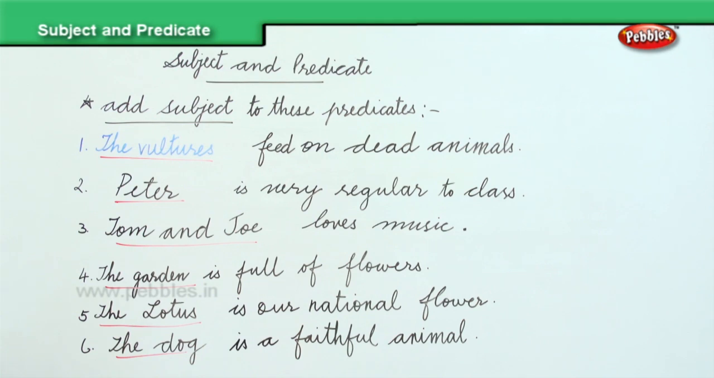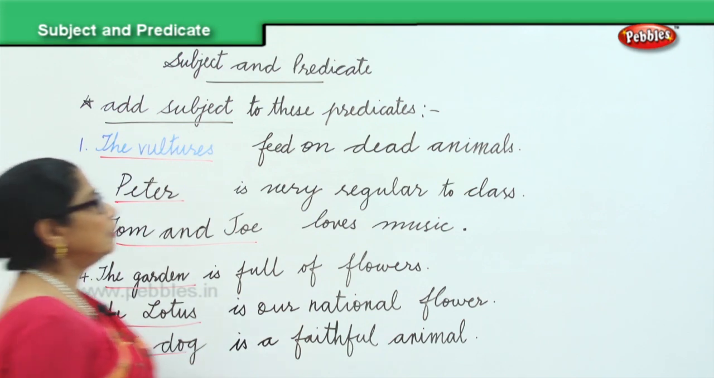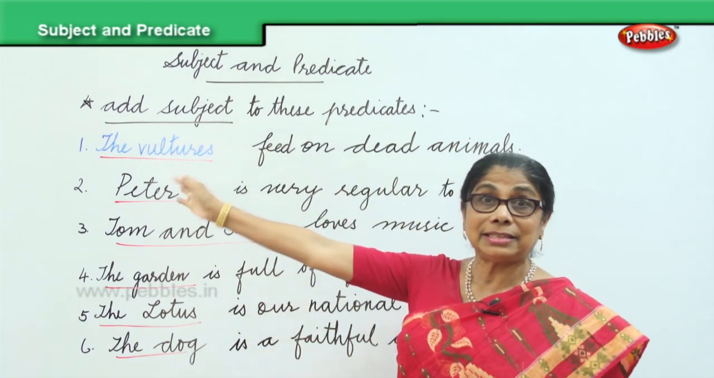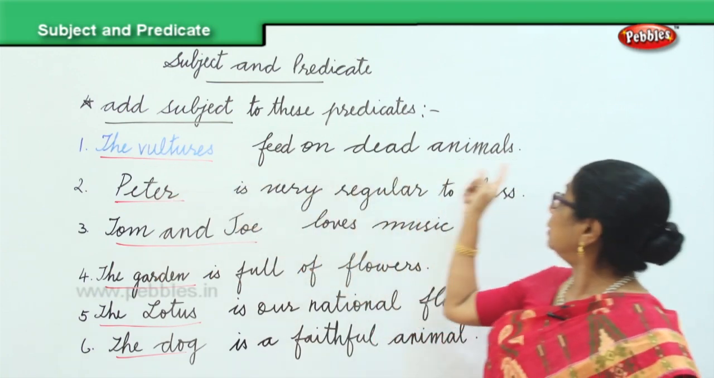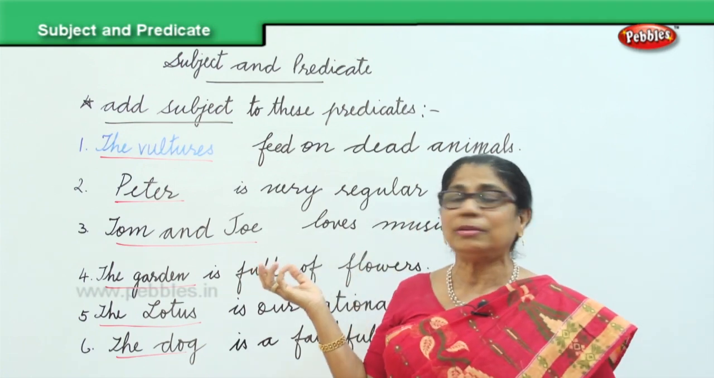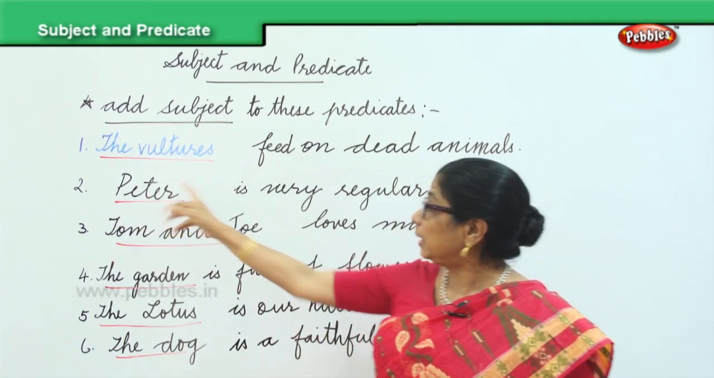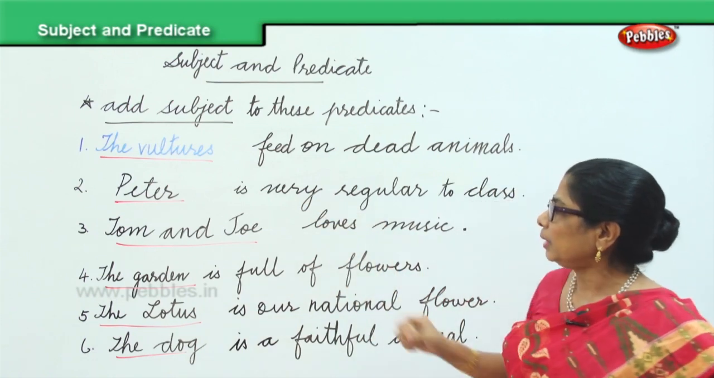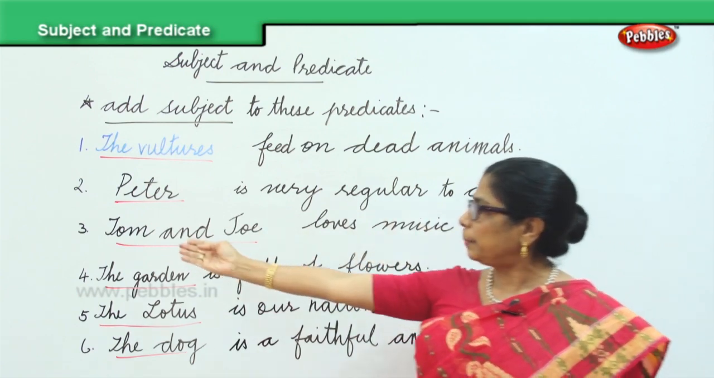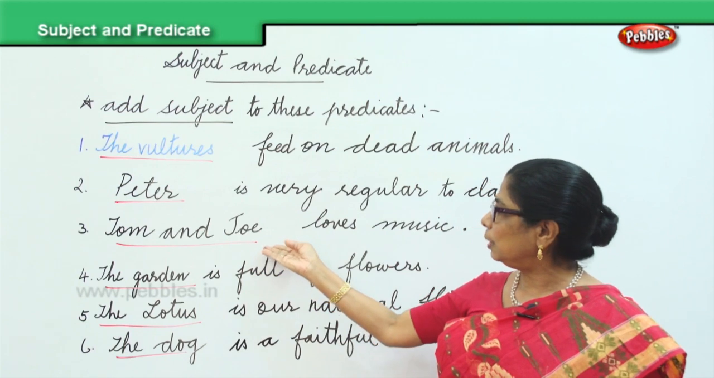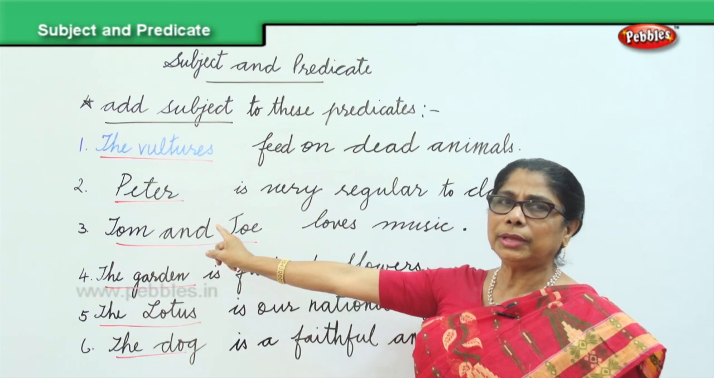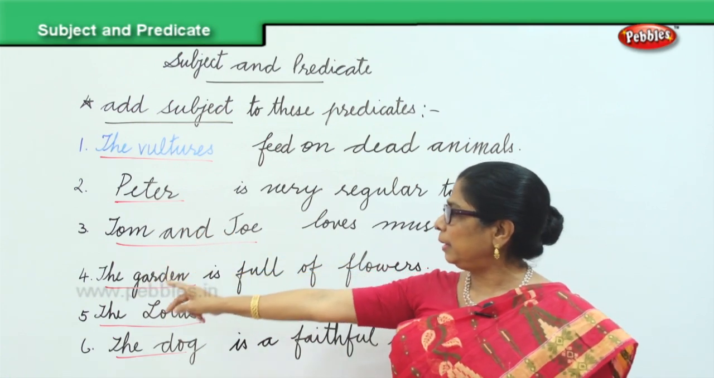Now, add subject to these predicates. Feed on dead animals. Who feeds on dead animals? The vultures. That's the subject. Begins with the capital letter, ends with the full stop. Is very regular to class. Who is very regular to class? Peter. So Peter is the subject, P capital letter, ends with the full stop. Another one, loves music. That's the predicate I'm giving you. And you supplied Tom and Joe. Loves music. And to the full stop, Tom and Joe both are names of people, capital letter.